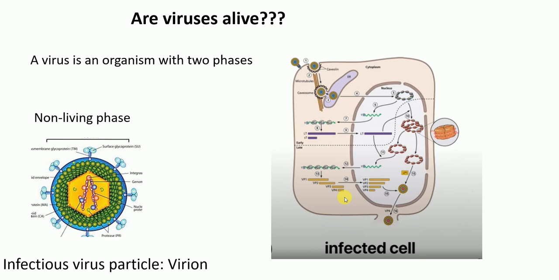Okay, so the conclusion of this slide is that virus is an organism with 2 phases. One phase is the non-living phase, which is called virion, and it cannot reproduce. But when it infects the cell, it can reproduce and it can cause harm. Okay?